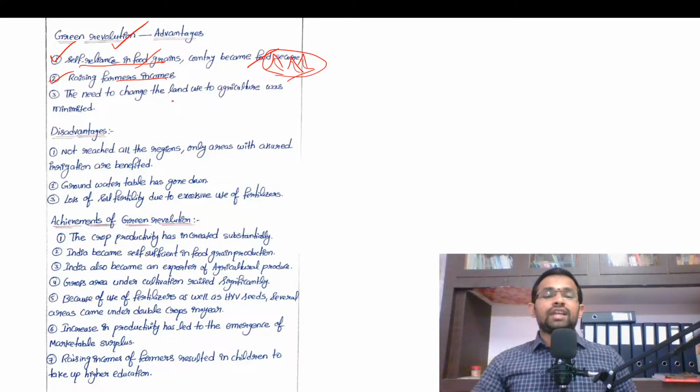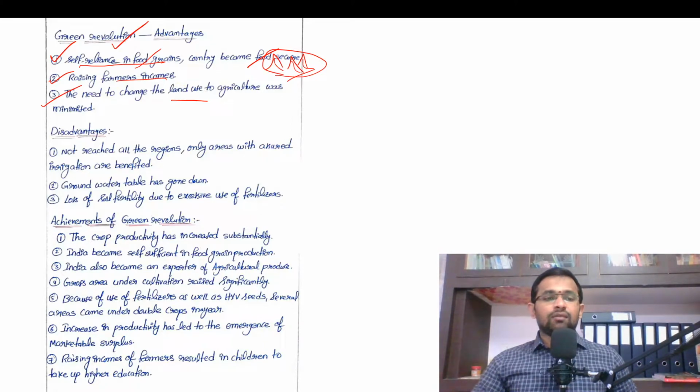And the need to change the land used to agriculture was minimized. As productivity of the land has increased, the need to convert more land for rice cultivation or wheat cultivation has drastically declined due to these high yielding variety seeds. The usage of the land is minimized for agriculture, particularly for wheat and rice cultivation.